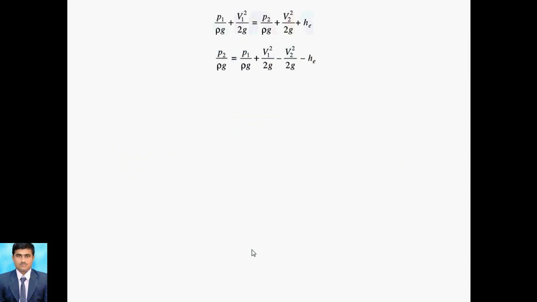Now we have to solve for P2 by rho g. Because P2 is unknown to you, P2 by rho g is kept on one side, and on the other side we can combine all the other terms. After that, for P1 by rho g, you can put the value of P1. Rho is 1000 because water is flowing, g is 9.81, plus V1 is known to you, that is 2 into 9.81. V2 is also known to you, and the He value is also calculated over here.